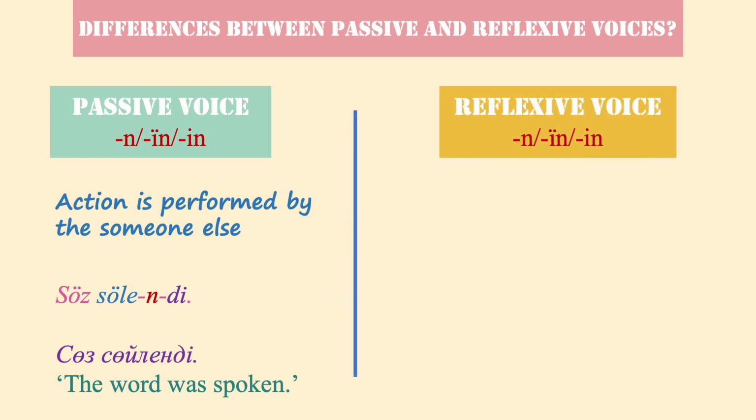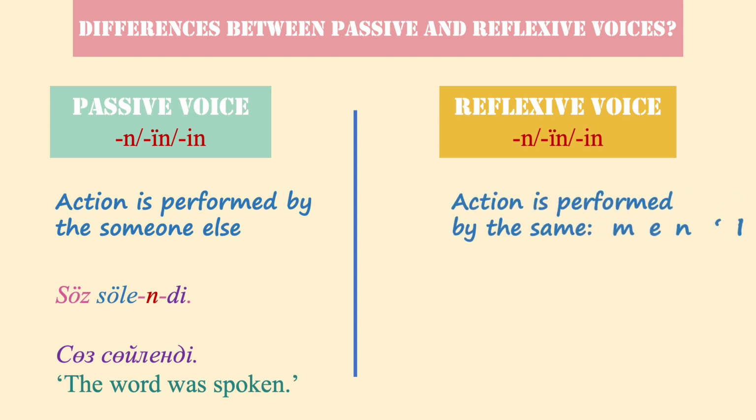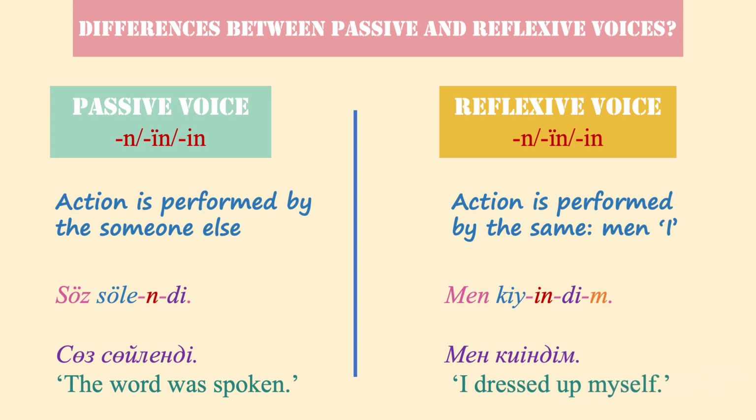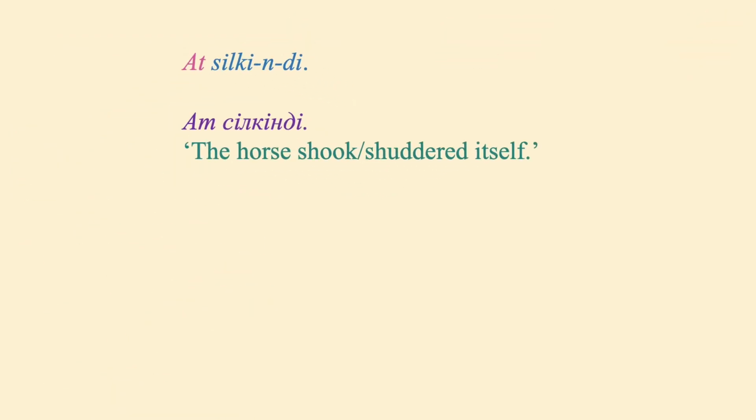On the other hand, if the subject and the direct object are the same, it must be reflexive. An example, мен киіндім, I dressed up myself. In this sentence, the performer and the receiver of the action is the same person, мен, I. You can dress up yourself if you are a grown-up. As I said, only a few verbs can take the reflexive suffixes, but most of the transitive verbs can take the passive voice. I have a few examples of a reflexive voice for you to practice.